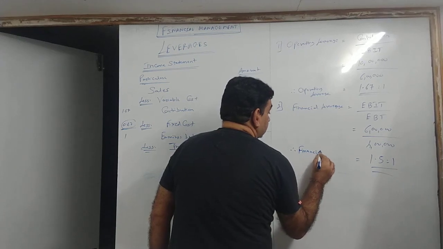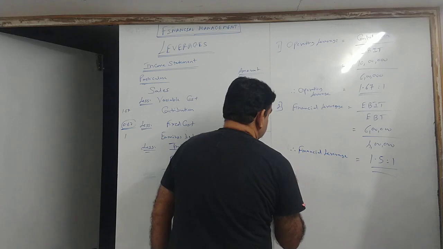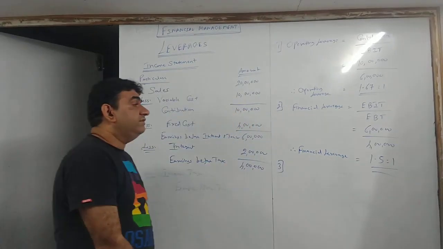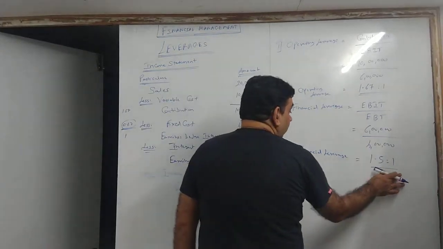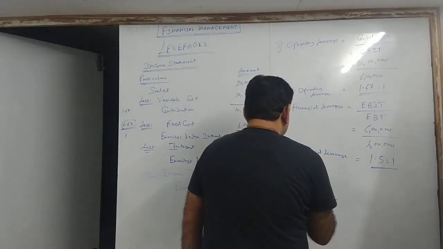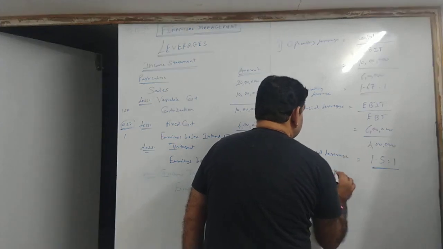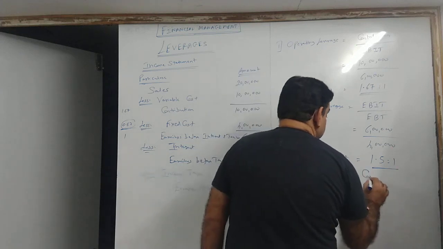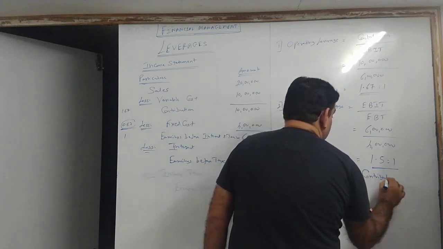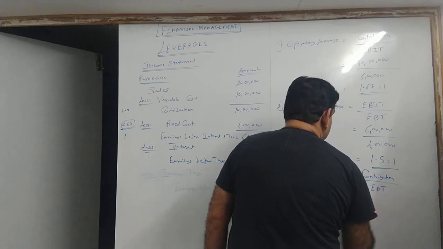Therefore, my financial leverage is 1.5 is to 1. Now next, combined leverage. Now what we'll do? We'll do combined both the ways and check the answer has to be the same. First, let's go by the normal formula. What is combined leverage? It is contribution upon EBT.